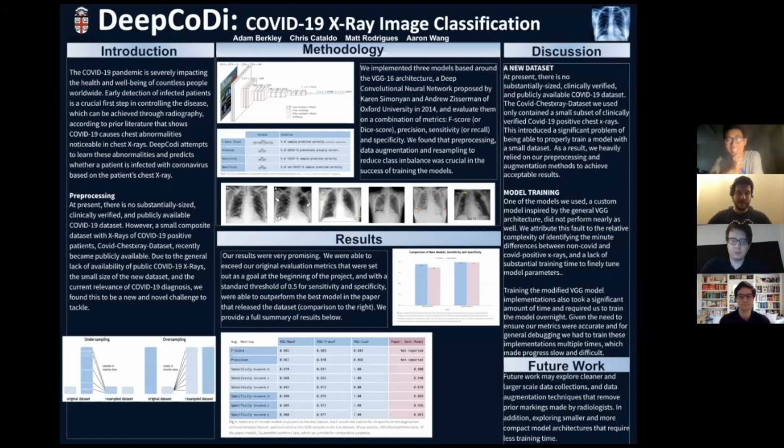Thank you, Aaron. We focus on 4 different metrics for our results: dice coefficient, precision, sensitivity, and specificity. The Sorensen dice coefficient, which is equivalent to F1 score for binary classification, is used to measure the similarity between the predicted values and the ground truth, and it is more commonly used in image segmentation than classification.